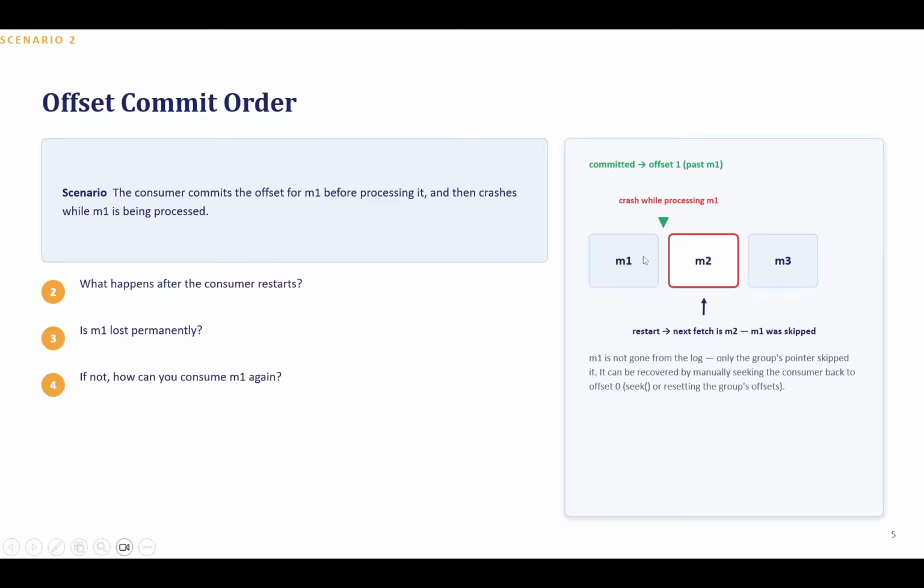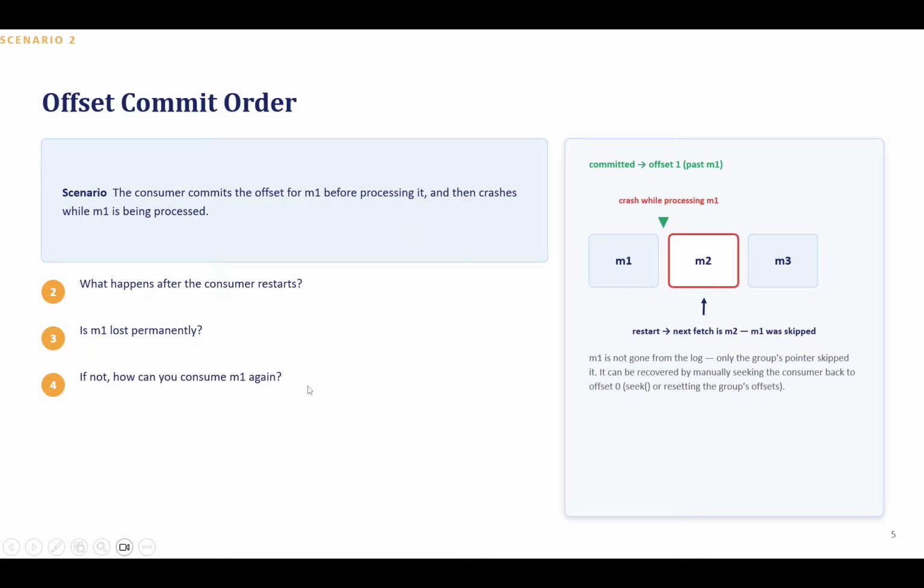till 7 days. Okay, so then how would we consume that particular message? Second question: is M1 lost permanently? If not, how can you consume M1 again? So as I mentioned, this message has not been lost by default. It can be there up to 7 days in Kafka.